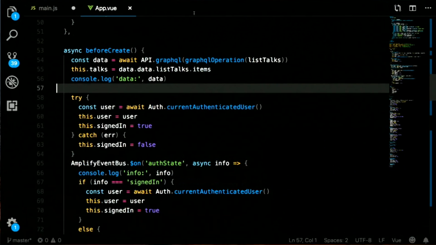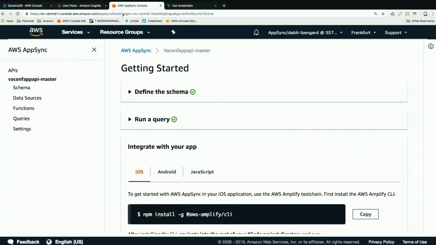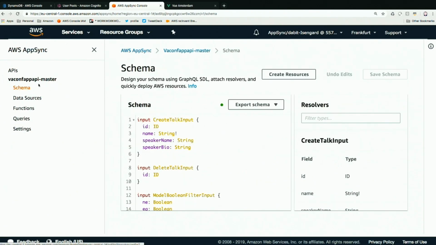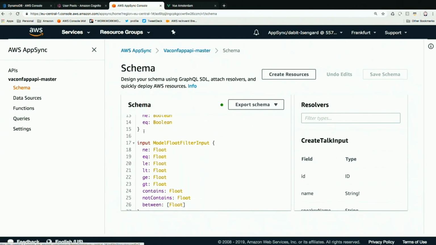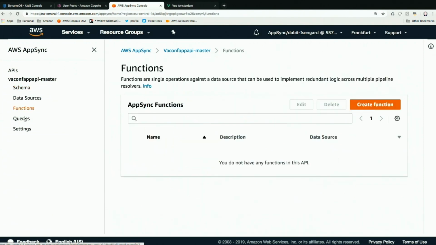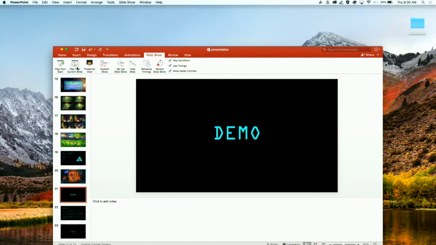I know I'm running a little over on time, so I'll go ahead and finish this up. But one thing to note is when you create this actual GraphQL API, you can go into your console and interact with it. You see the entire schema that was generated based on our base type. You can also do queries and things like that from the console. So we have a graphical editor where you can basically play around and test your API out. So that wraps it up.